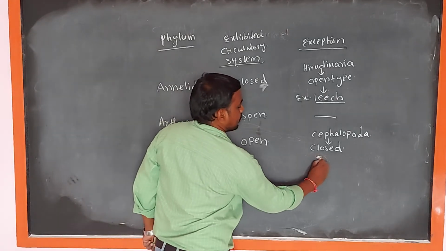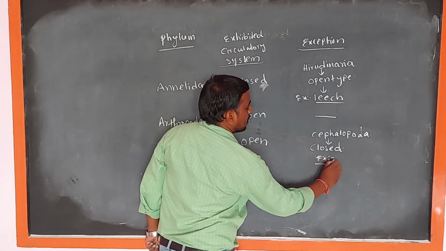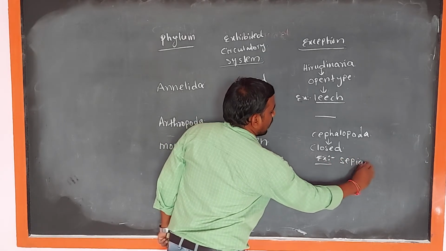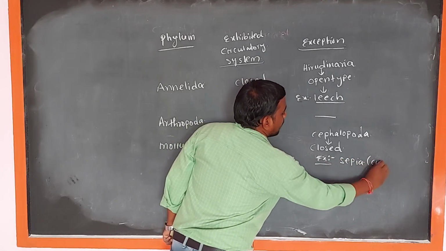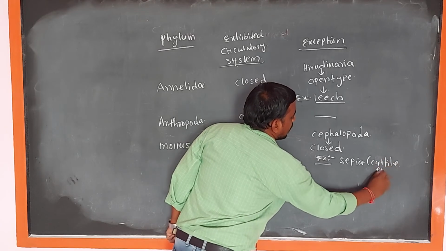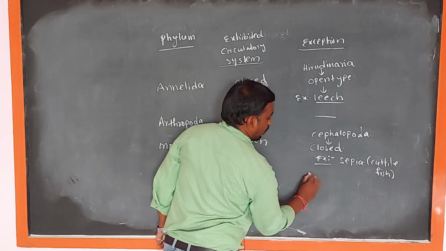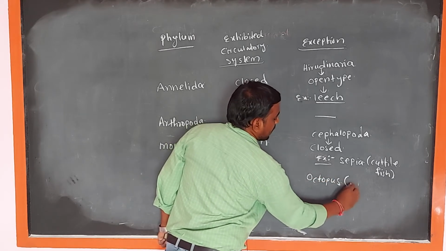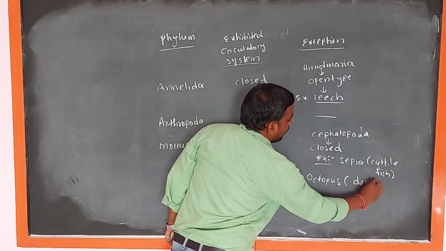Example, Sepia, scientific name cuttlefish, and octopus, scientific name is devilfish.